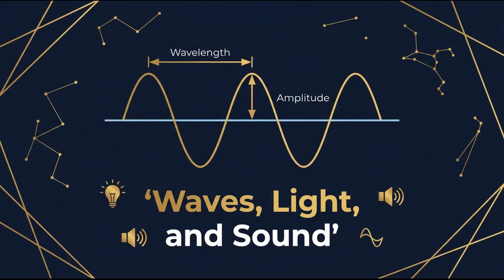Sound also behaves as a wave. An echo is simply the reflection of sound from a surface back to a listener. Ultrasound consists of sound waves with a frequency above the upper limit of human hearing, which is about 20,000 Hz.